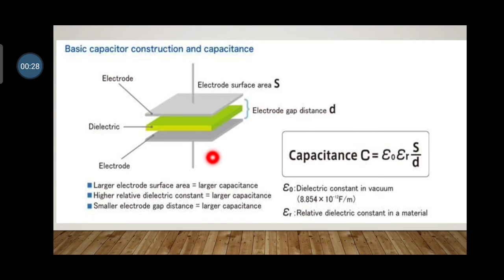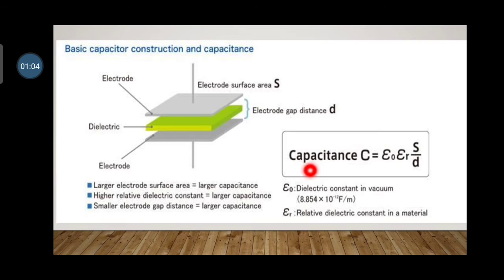Remember one thing: the capacitor stores energy in the electric field instead of using the magnetic field, whereas the inductor stores the energy in the magnetic field for a particular amount of time. With a larger electrode surface area, there will be larger capacitance, or with a higher relative dielectric constant, there is larger capacitance. And with a smaller electrode gap distance, if D is very small, then the capacitance effect is very high, or if the dielectric constant is high, then a larger capacitor will be formed.